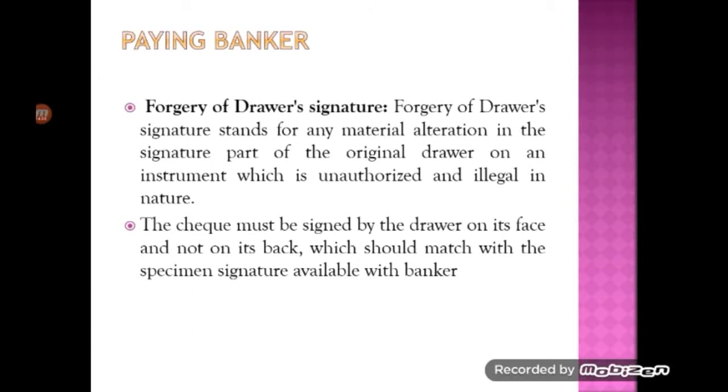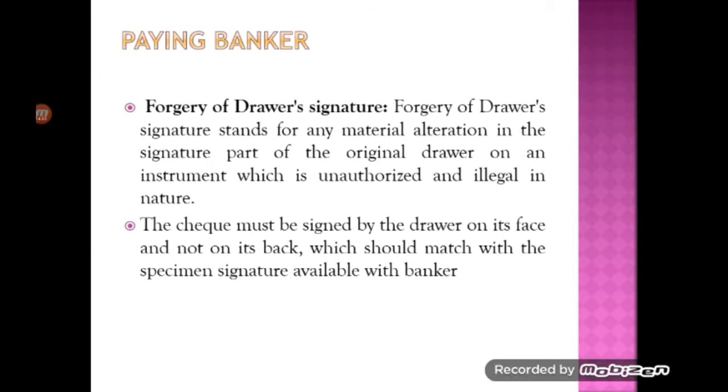Then comes the forgery of drawer signature. We were discussing the precautions that need to be taken by the paying banker. We completed four, that is material alteration. The next precaution is regarding forgery of drawer signature. If the paying banker identifies that there is a forged signature in the check, then also immediately they have to stop making payment.